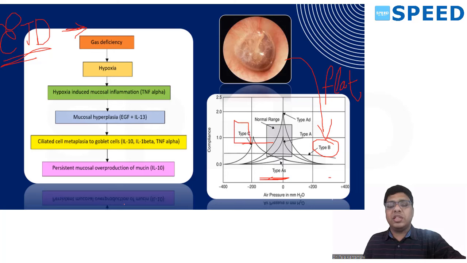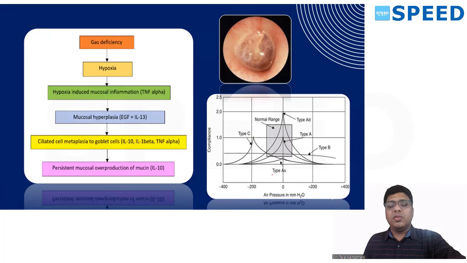C type is nothing but, if you imagine a normal distribution curve, you will have 0 at the center. In the same way here, all curves pass through this 0 point, but one and only eustachian tube will have a peak and a trough before the 0 point. It's nothing but negative pressure curve.